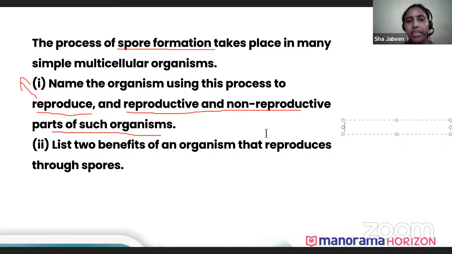It should be P-H, not F. And the organism's name, if it is asked, should be Rhizopus, or you can write it as bread mold. Bread mold, or in short, we call it Rhizopus. List two benefits of an organism that reproduces through spores. What are the two benefits of this organism which reproduces by spores?